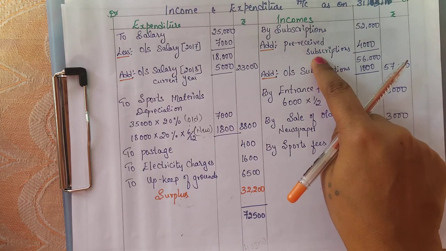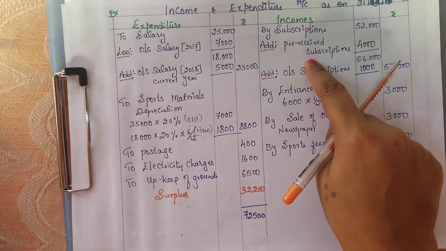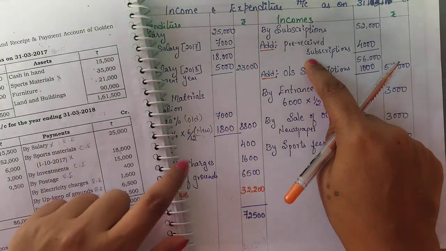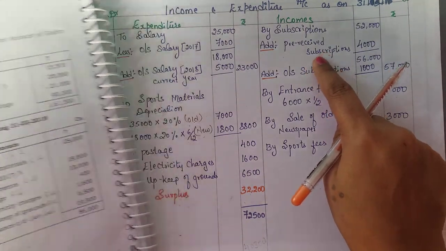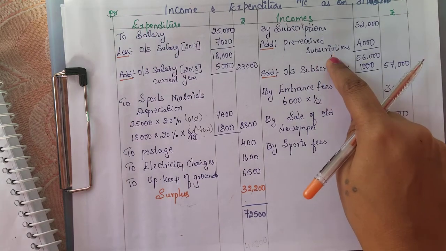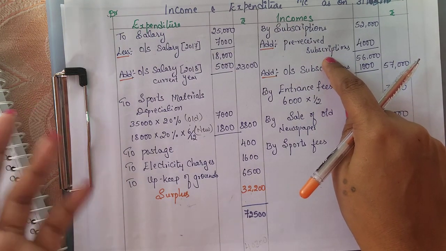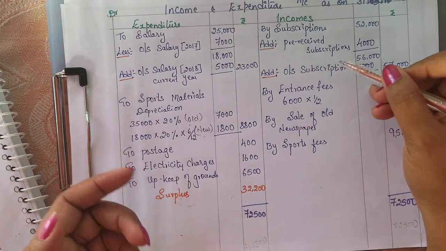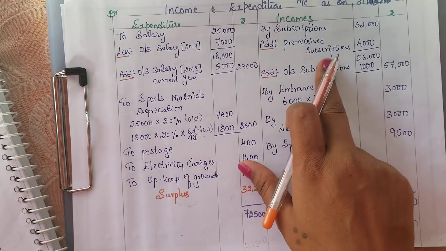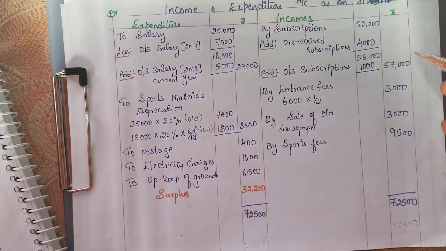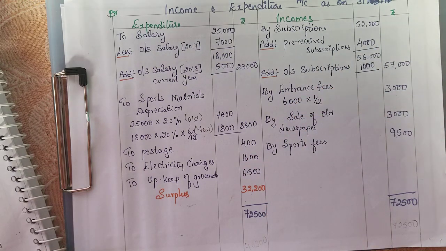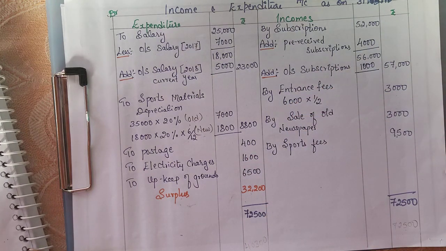This is given in the old balance sheet, that is last year's balance sheet. So this subscription actually belongs to 2018, but they received in 2017 itself. So since it belongs to the current year 2018, we should add. Okay. Any doubts, please ask me back in the comment box.